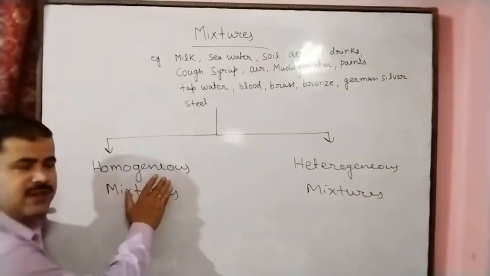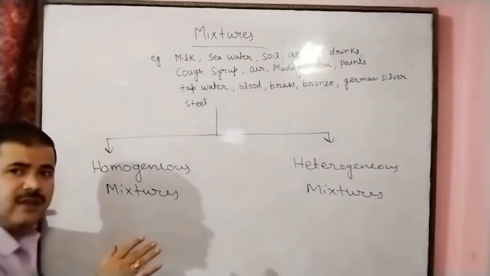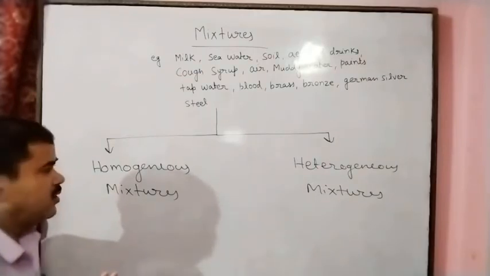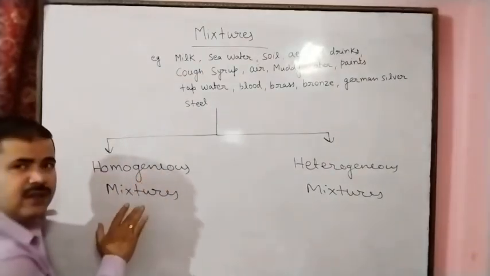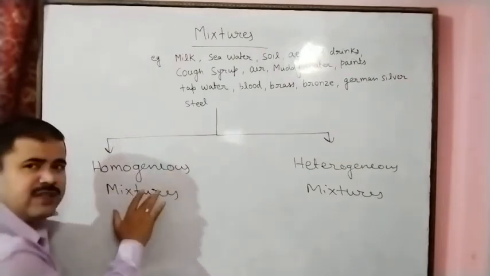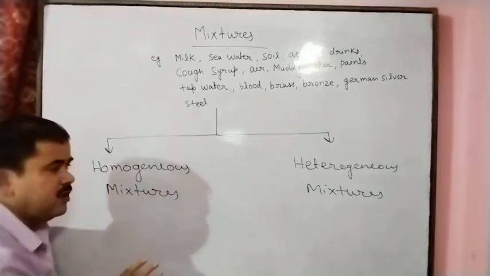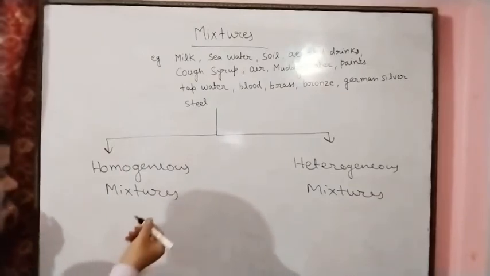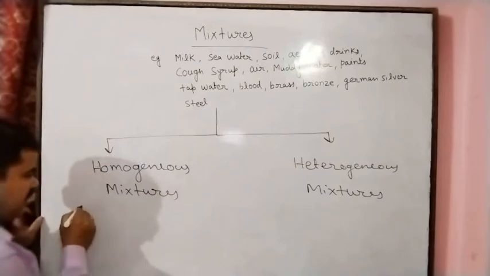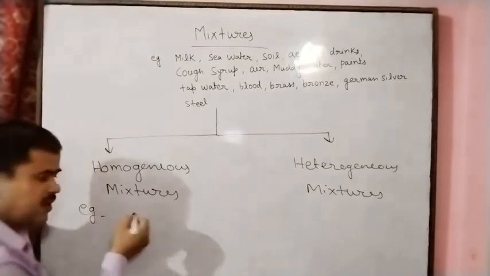So here, homogeneous mixture first. A homogeneous mixture has uniform constituents and properties throughout. So here, homogeneous mixture means it has uniform constituents and properties throughout. So here we can understand the homogeneous mixture. For example, we can say salt solution, sugar solution.